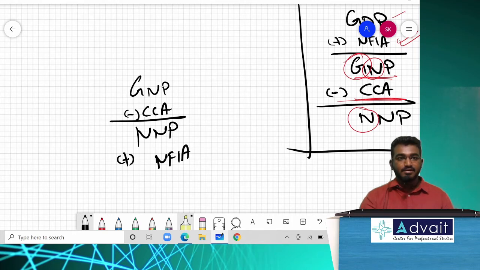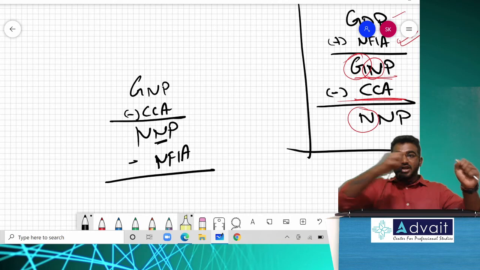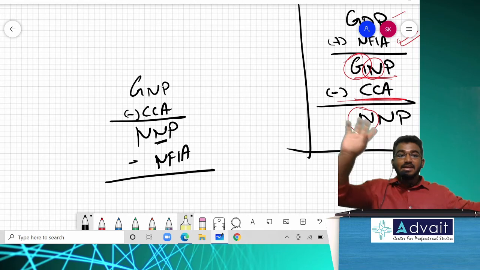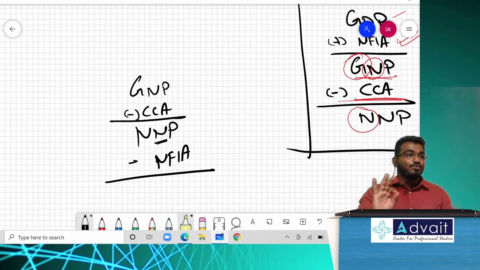Wrong concept. Already it is in national. Observe the second alphabet and the first alphabet, every time. Already it is in national; it already includes NFIA. So if I deduct NFIA, what do I get? NNP minus NFIA. If I take out NFIA from national, it will come back to domestic. N will become D. They are just playing with your emotions and sentiments. This is how they will give the reverse calculation.